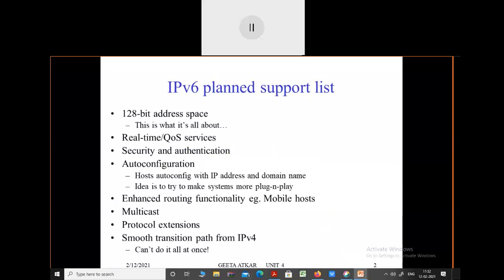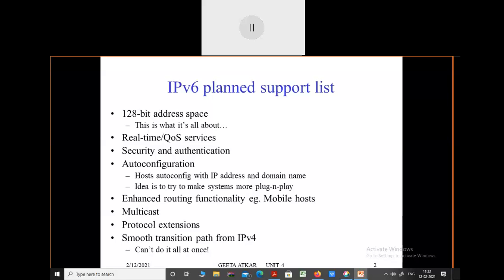So these are some of the characteristics I have mentioned over here. What is the address space? It is nothing but the 128-bit address space, and the feature of this IPv6 is it is giving the real time or quality of service, and also it provides the security and authentication. Now, what is meant by authentication? Whenever we are transferring data from one host to another host, it provides the authentication.